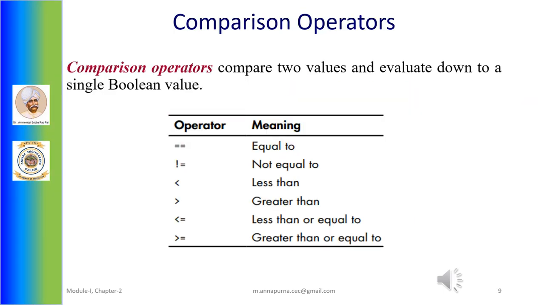Comparison operators. The comparison operators are used to compare the two values or expressions that are on either side of the comparison operator, and they are evaluated and reduced to a single Boolean value. These operators evaluate to True or False depending on the values on which they are being applied. There are six comparison operators. They are equal to, less than, greater than, less than or equal to, greater than or equal to, and not equal to.